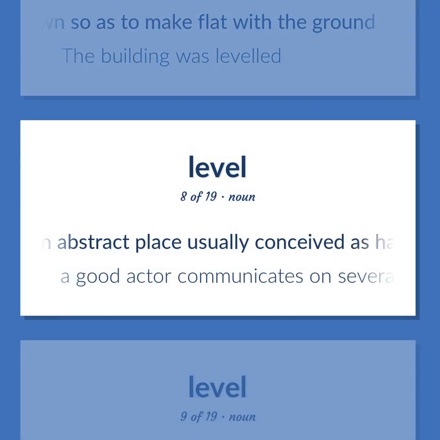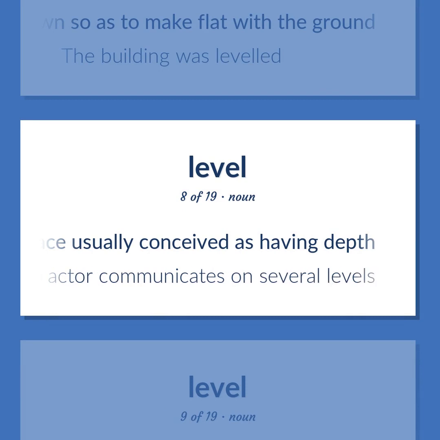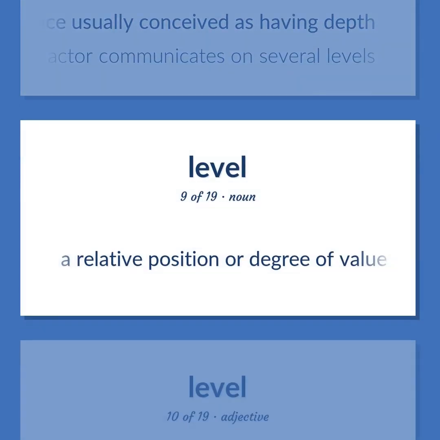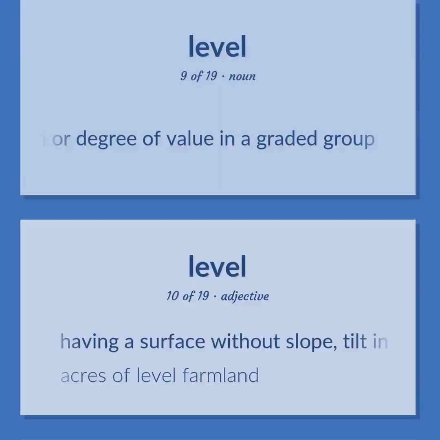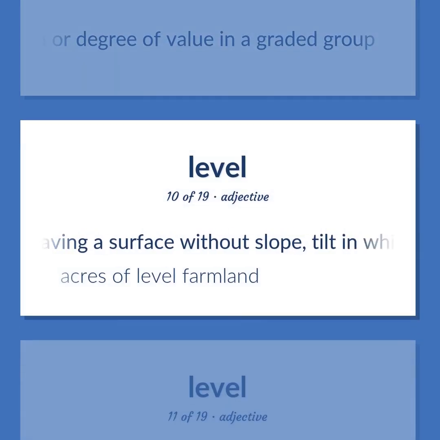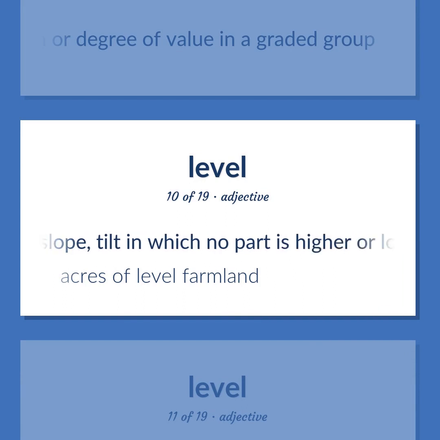An abstract place usually conceived as having depth. A good actor communicates on several levels. A relative position or degree of value in a graded group. Having a surface without slope, tilt, in which no part is higher or lower than another. Acres of level farmland.